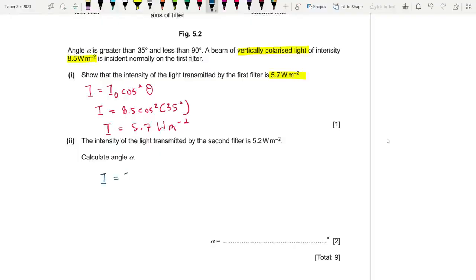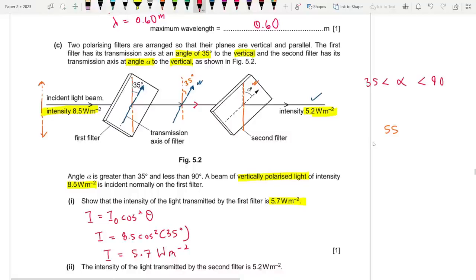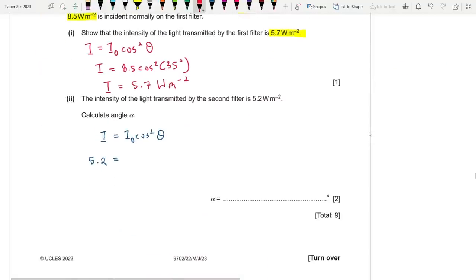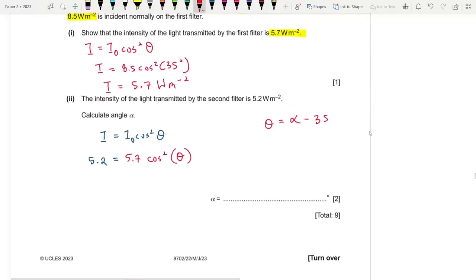So we are going to write this again. I is equal to I naught cos square theta. The final I, which is 5.2, is given. And we have the I at the middle point, which is 5.7, I think. It's 5.7, so that's the initial one. Cos square of this theta, and this theta is actually alpha minus 35 degrees. We're going to find it out later. All right, so let's do this. 5.2 divided by 5.7, root over answer, and finally cos inverse answer.